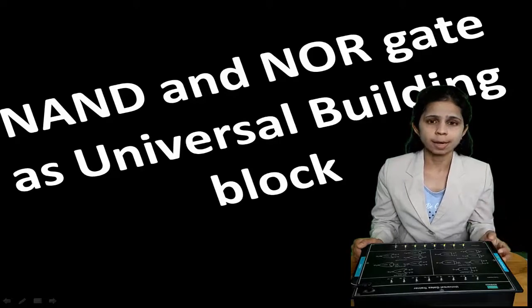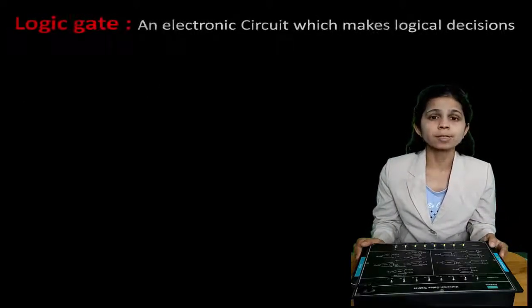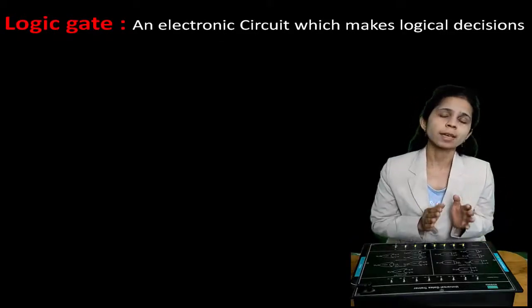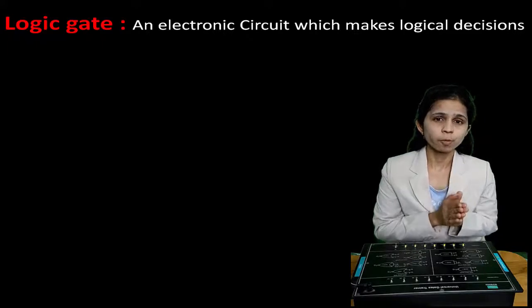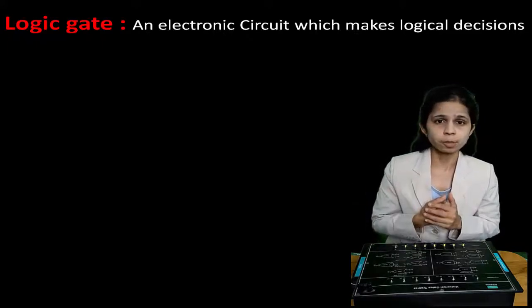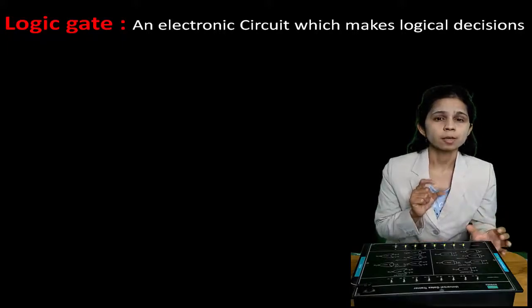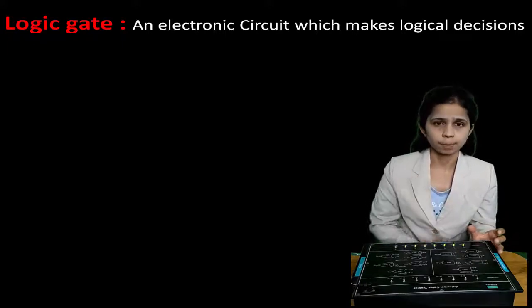But first question arises, what are logic gates? So logic gate is an electronic circuit which is capable of making logical decision. Logic gate can have one output, but it can have more than one inputs, and the output appears only for the certain combination of the input signal.